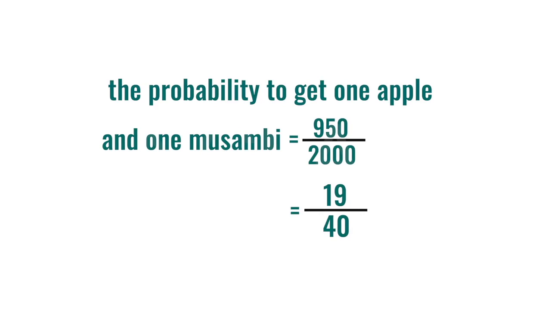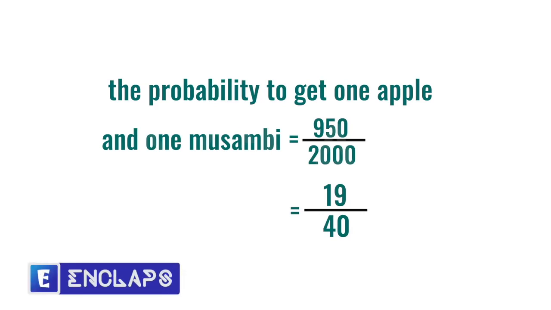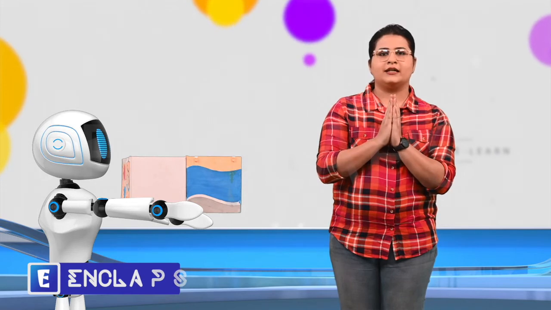Now, please pay more attention to the next question. What is the probability to get at least one apple? At least one, right? That means either we can have both the fruits as apples or we can have a pair in which one is apple and other is Mozambi.